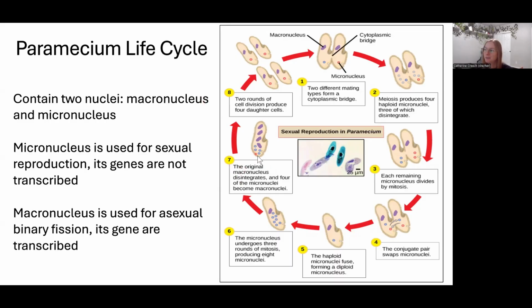And then each paramecium that now has 4 micronuclei will divide into 4 whole new paramecia. Each of those micronuclei is different than the parental micronuclei because it did fertilization with the micronucleus of the partner that it paired to. So kind of a wild life cycle. Your book does a good job explaining this as well.